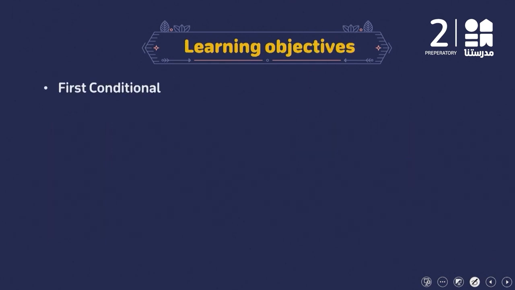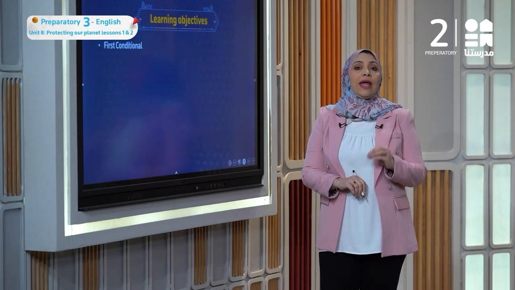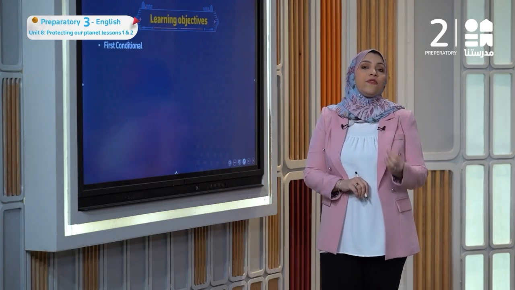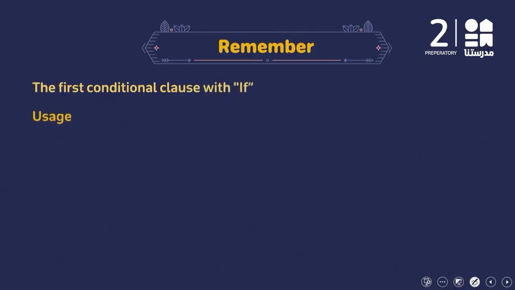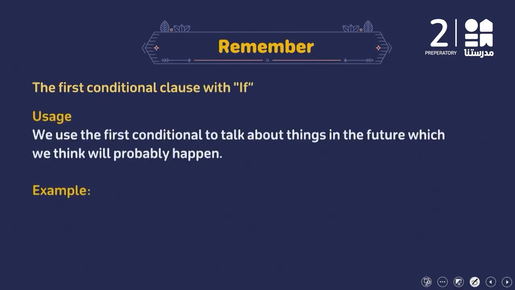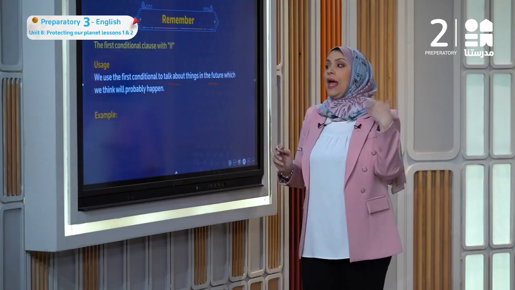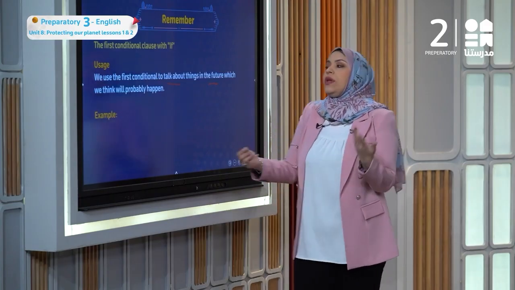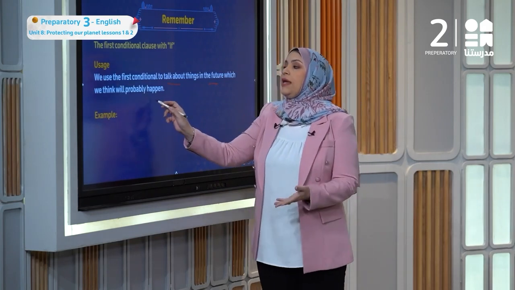And now it's grammar time. We are going to talk about if and its conditionals, and we are going to remember the first conditional. The first conditional clause with if. We talked about them before. We use the first conditional to talk about things in the future that will happen, or that we think will probably happen.